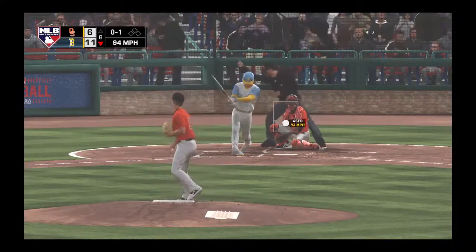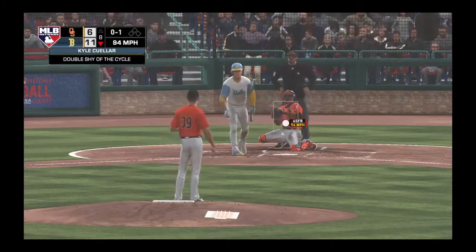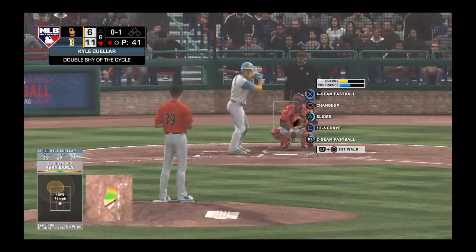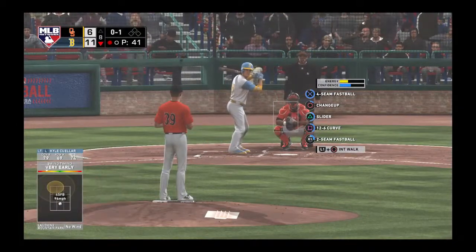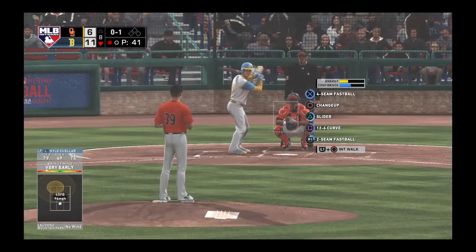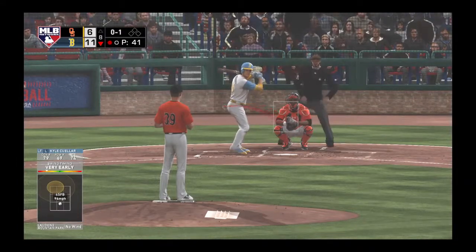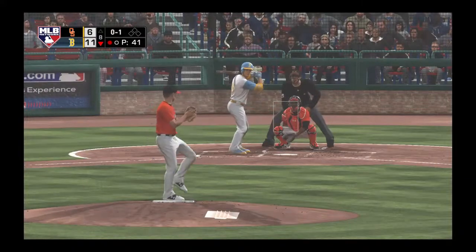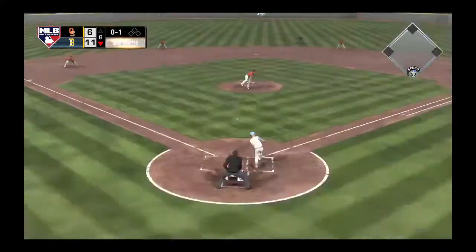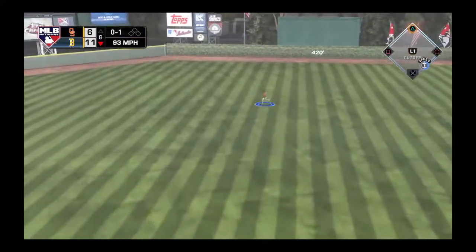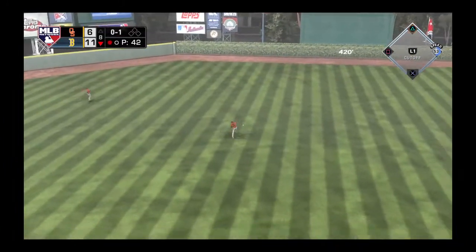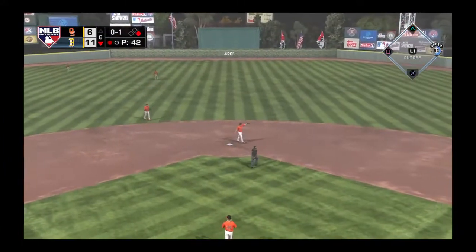Before we predict, or not predict, but talk about the Arizona State series, which is next. Into the windup, here comes the 0-1. Line drive, and that's a base hit into center field. A double play could end the inning.